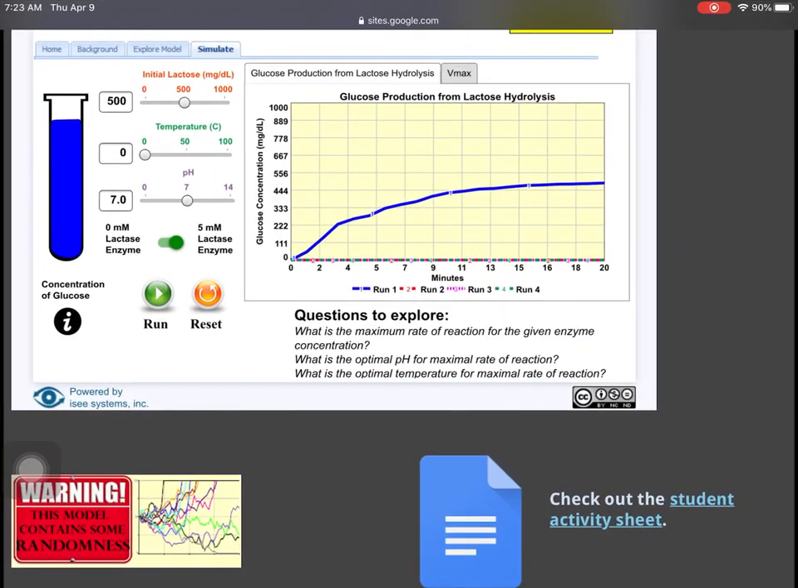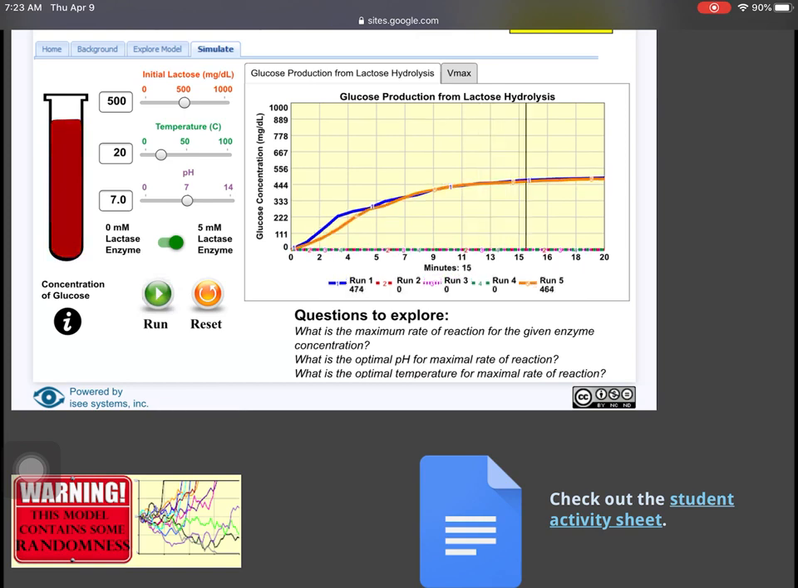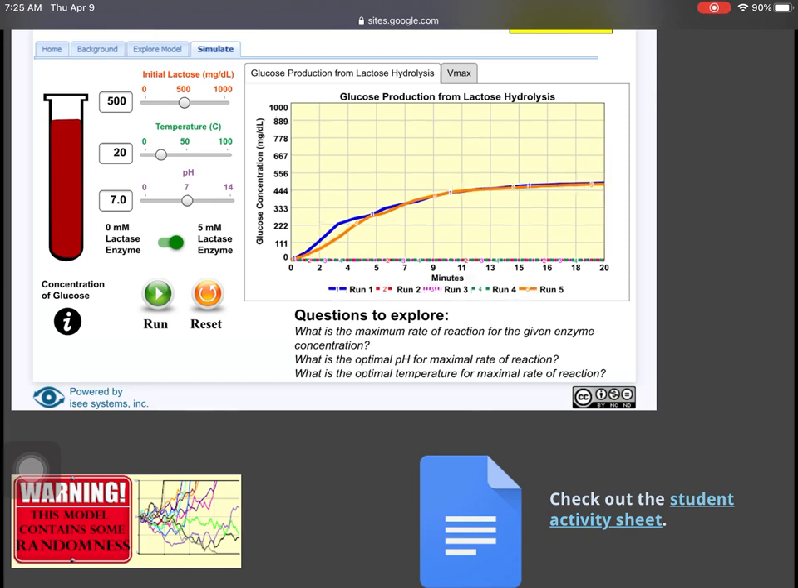lab here, and I'm moving the temperature up to 20. And once I get it set on 20, I'm going to run it again. And I'm just trying to find that final glucose solution. So if I look over here where it says run 5, my final solution 483. I'm looking at the bottom of the graph there where it says run 5, 483. So that's what I'm going to write in my lab paper, 483.